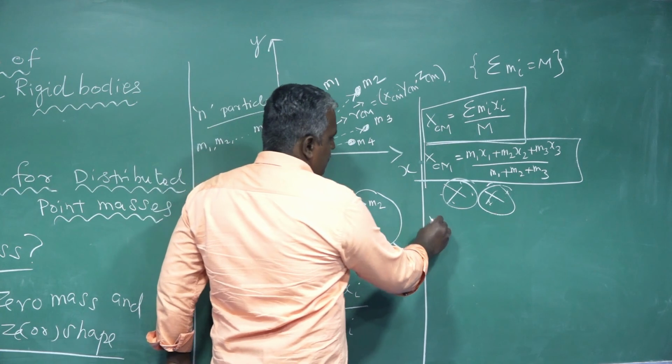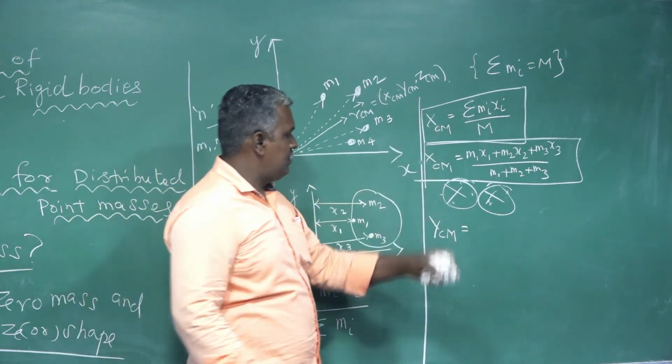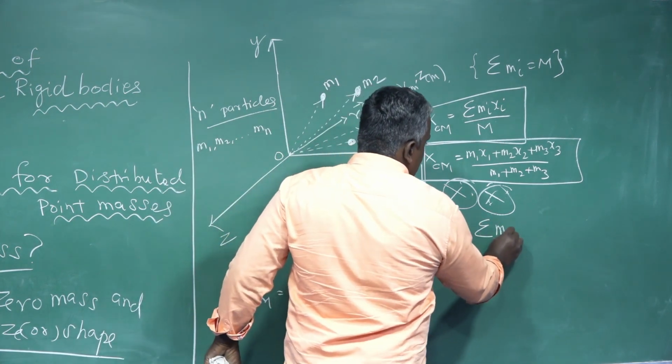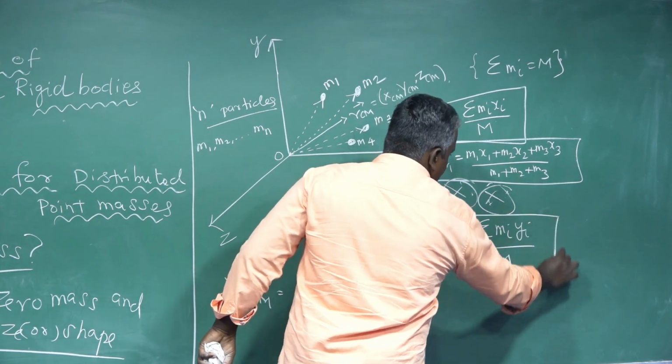Similarly, the center of mass of the y coordinate is summation m_i y_i by M. That's all.